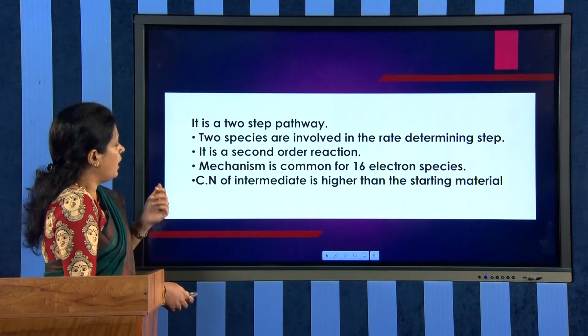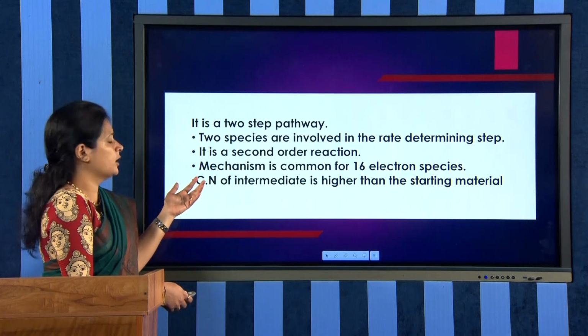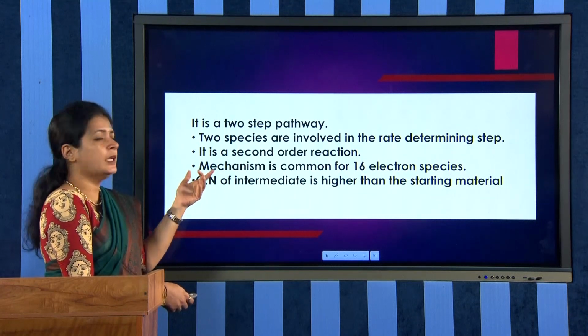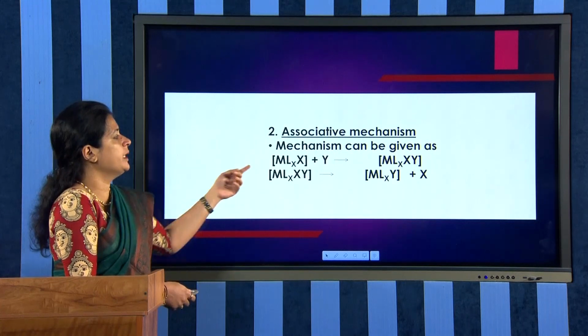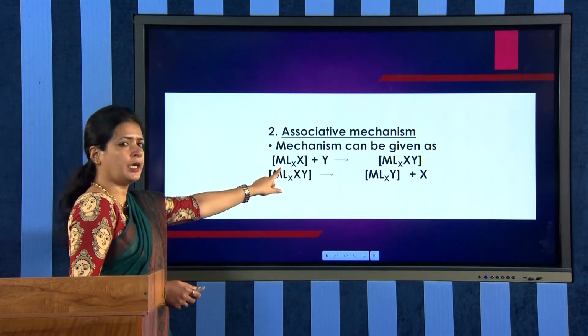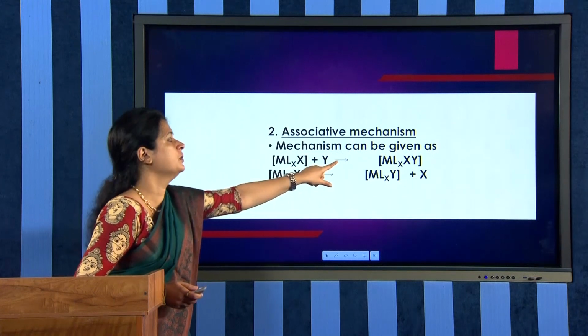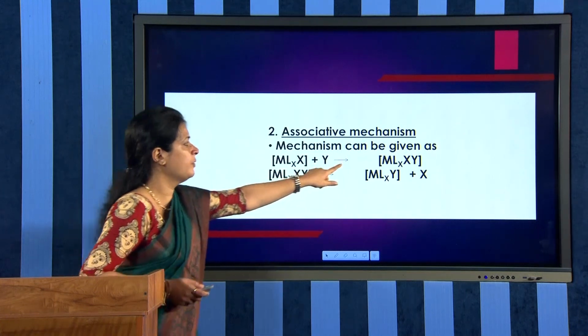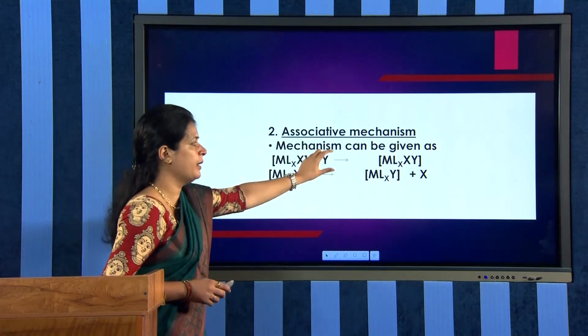Now, looking at the coordination number of the intermediate, I must first say which is the intermediate in the complex. The reactive starting complex reacts with the entering ligand to form the intermediate. Which intermediate is formed? It is MLX-XY.